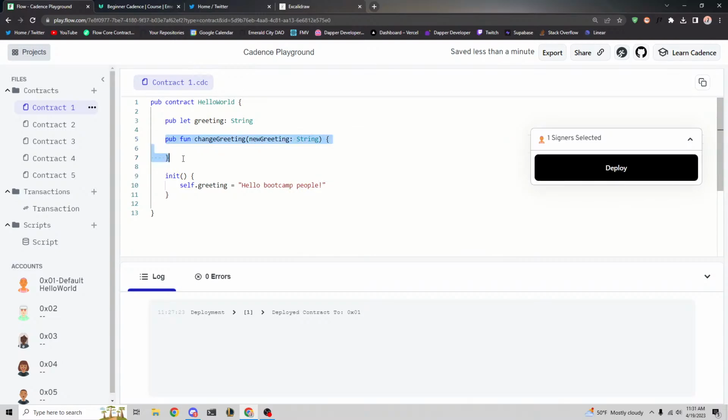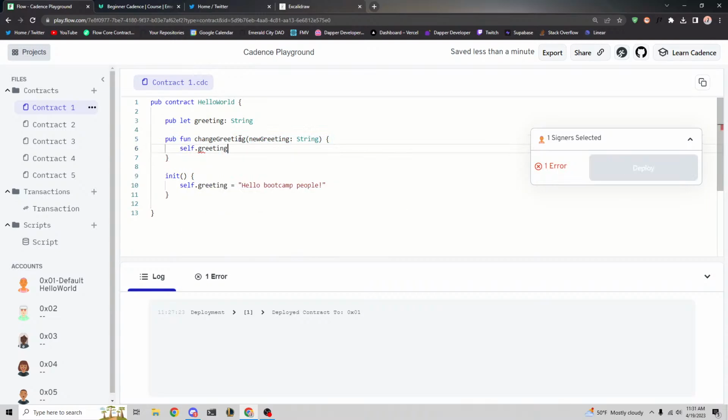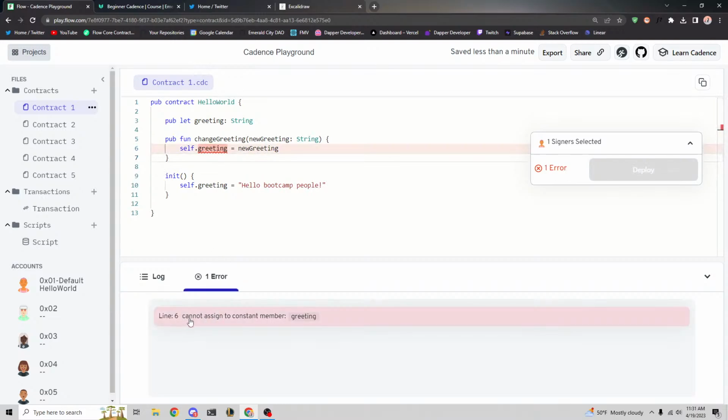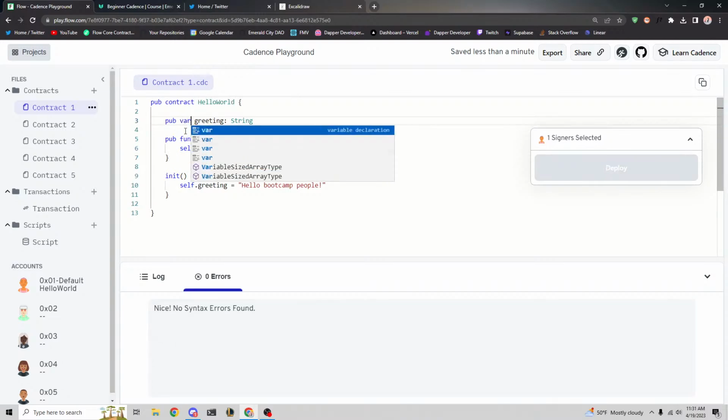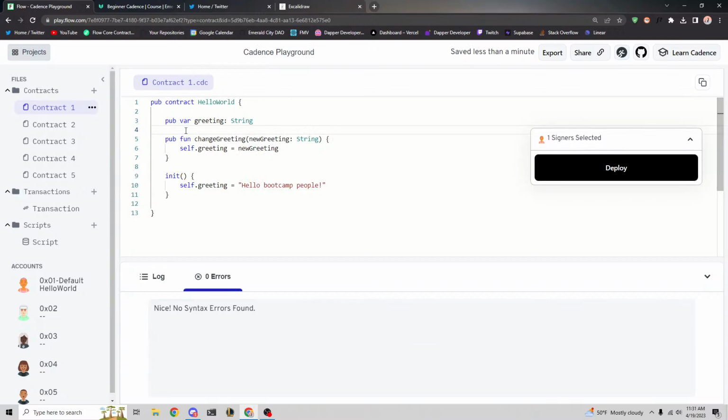We're going to pass that into this function, and then we're going to say self.greeting equals the newGreeting, okay? And we're going to get an error here. It says cannot assign to constant member greeting. The reason for that, it's a very small thing but important, is this let keyword. If you've coded in other programming languages before, let is the same thing as const or constant. It basically means that greeting cannot be changed. So it's not liking this right now because we're changing greeting to some other value, but we put let here. The way to change that is just to put var. If you put var, that means you can change that variable, okay?